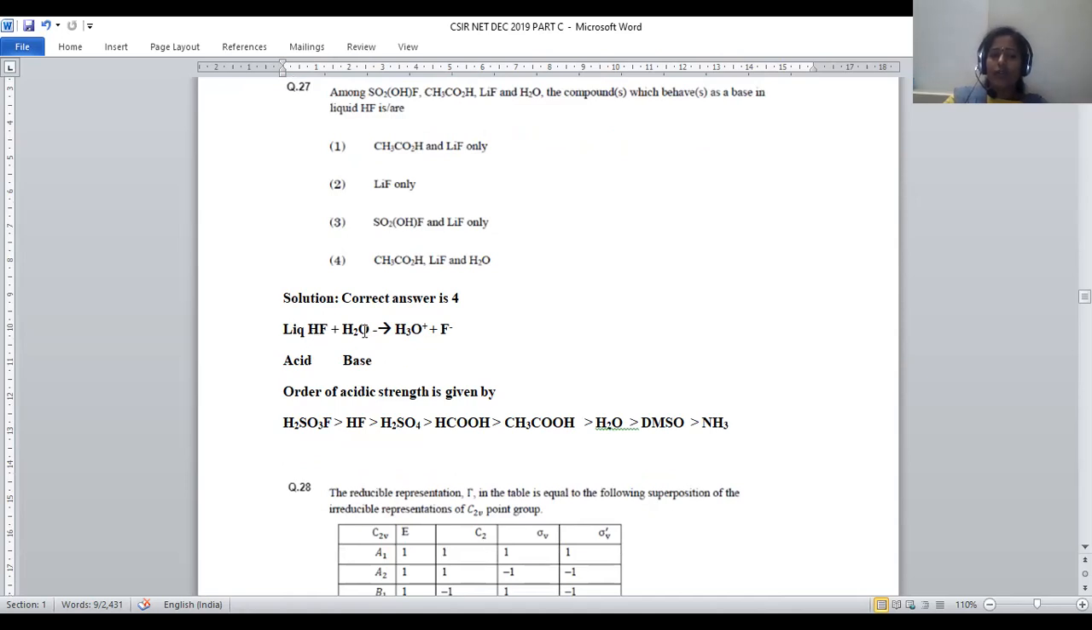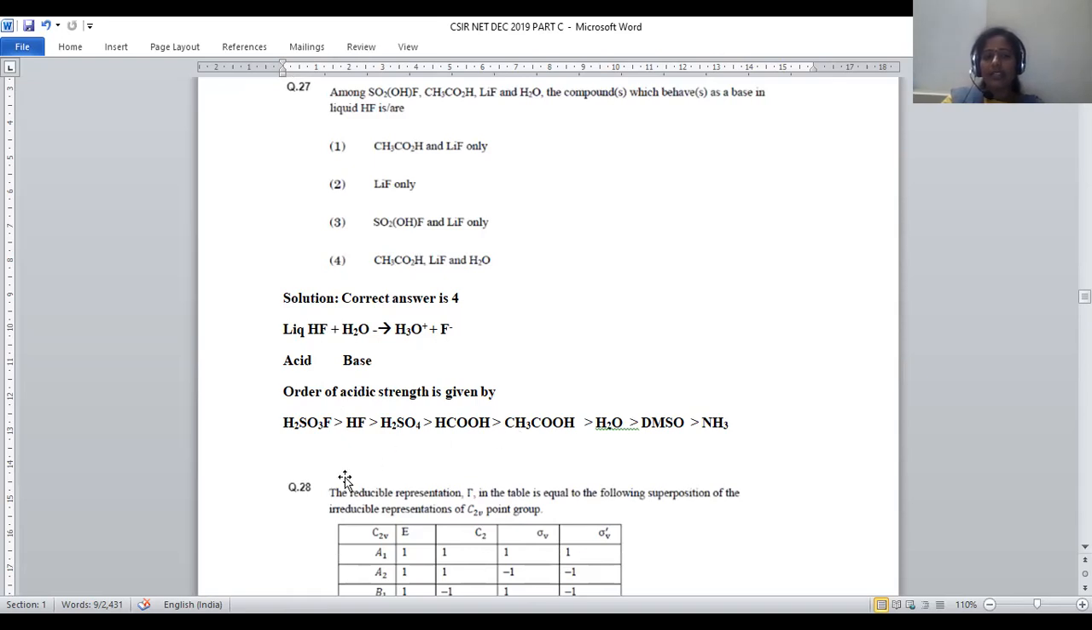it will behave like an acid, and obviously water should behave like a base in that, so that there is a formation of hydronium ion: when water is the base, it abstracts the proton, so it is converted into hydronium ion and fluoride formation will be possible, right? Here water will be the base in this, and we have to predict the remaining bases also.